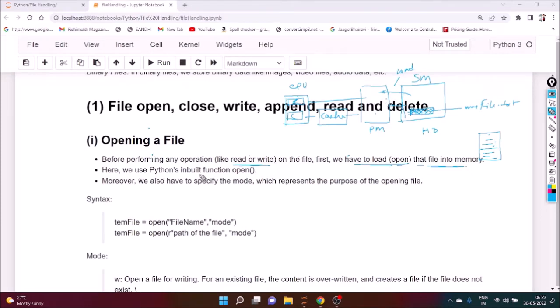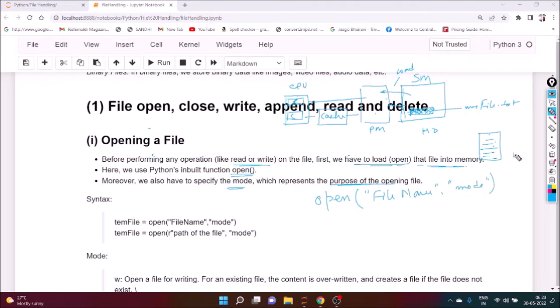Here we use Python's inbuilt function open. To load it, we write the inbuilt function open. Moreover, we also have to specify the mode, which represents the purpose of opening the file. So in open, we put the file name, if that file is already there in the current working directory, and we specify the mode.